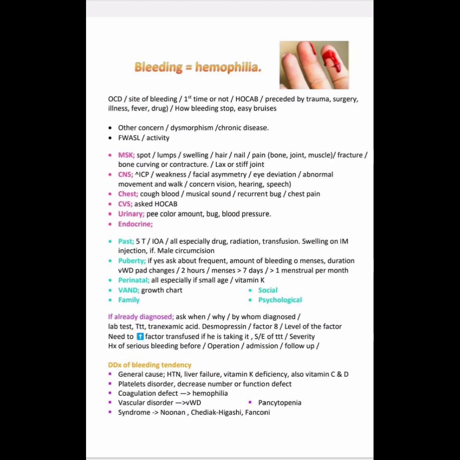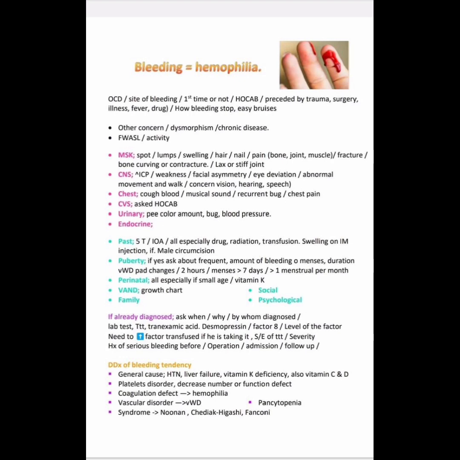If male, we ask about circumcision in a hemophilia or bleeding case. Next, about puberty: ask whether puberty has started or not. Then ask about the frequency and amount of bleeding of the menstruation, the duration of menstruation, pad changes in menstruation in 2 hours. Is the menstruation duration more than 7 days, and more than one time in a month? We'll check all this.